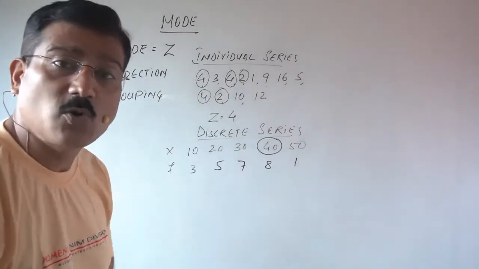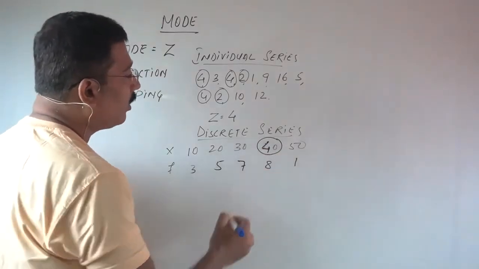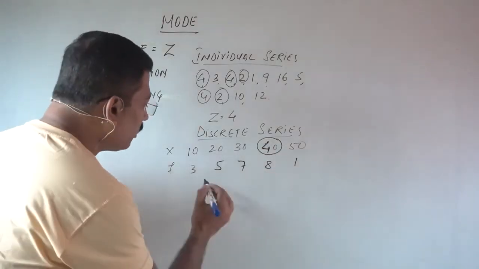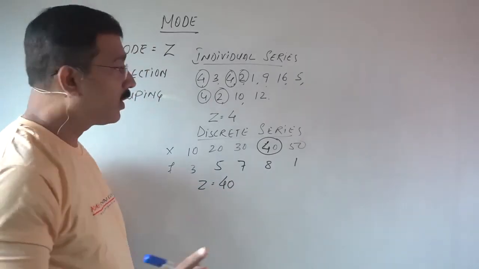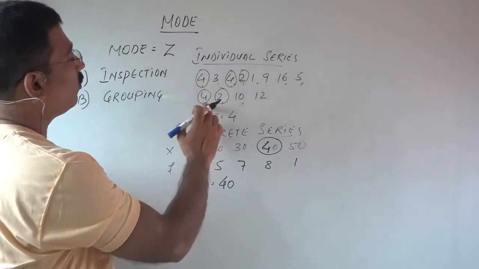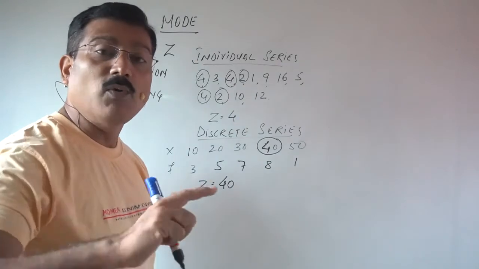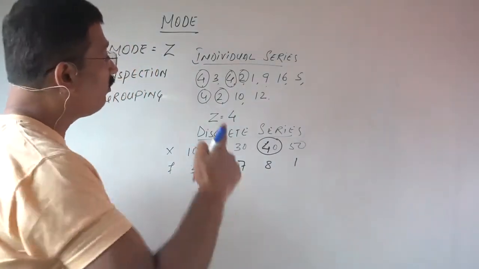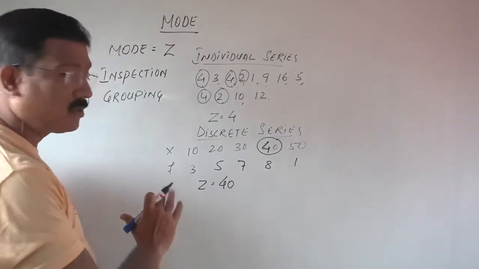Then which is the common thing? In that class, there are 8 students who scored 40 marks. So the result will be 40, not 8. In the earlier question, 4 comes 3 times, but 3 was not the answer. Which is the repetitive thing? 4 is the repetitive thing. Very clear? No problem at all?